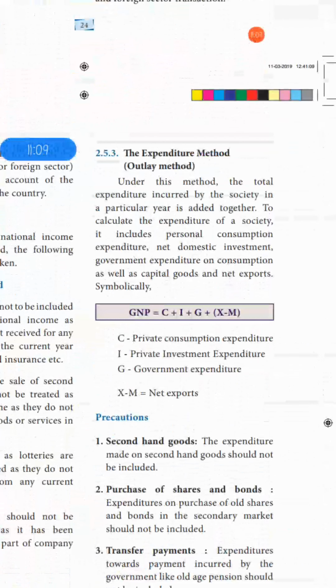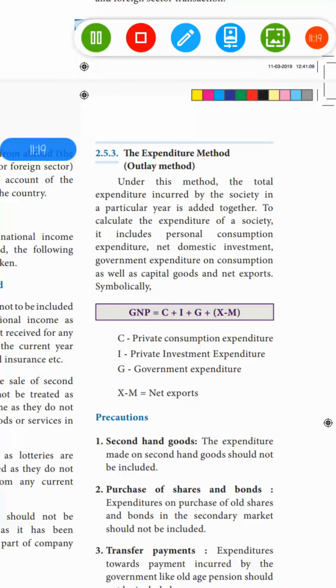So expenditure method you can see here. Okay, so this is also full paragraph. Okay, so the total expenditure incurred by the society in a particular year is added together. So starting from here, this is your first point, write point wise. Okay, so you will be getting easy marks.